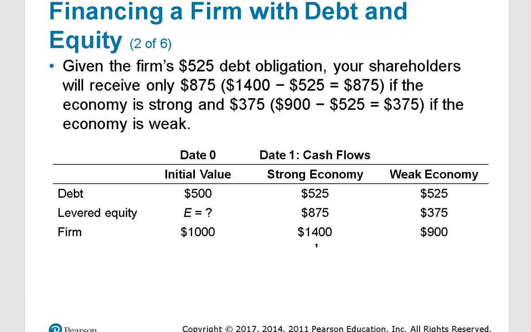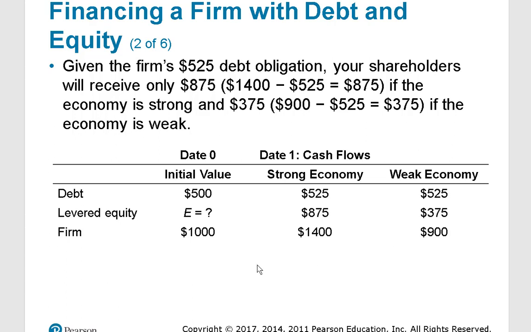So now we know that we're going to get $1,400 or $900 in the future. The firm has $1,000. We know that's what it's worth. But now we have this debt cash flow. So the cash flow that ultimately goes to equity is the difference: 1,400 subtract 525. Then the equity holders in a strong economy get 875, and in a weak economy get 375.